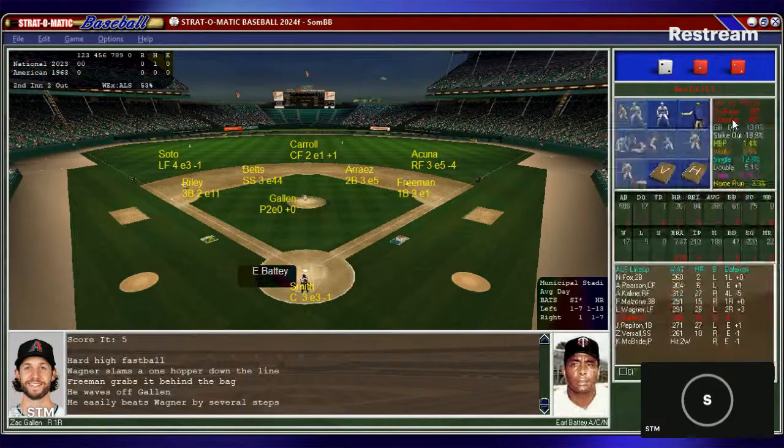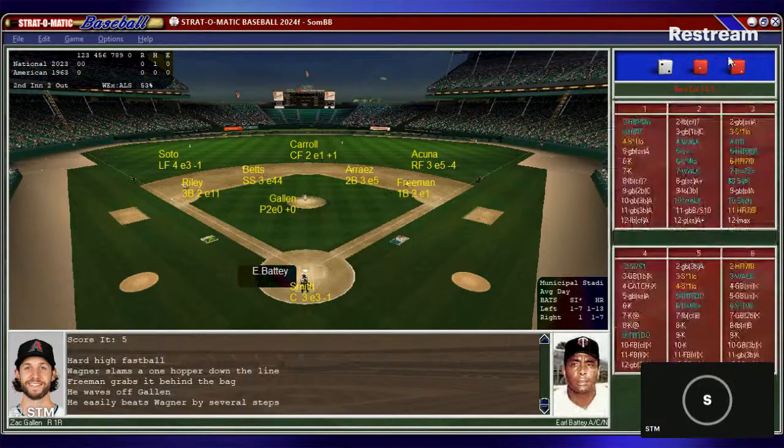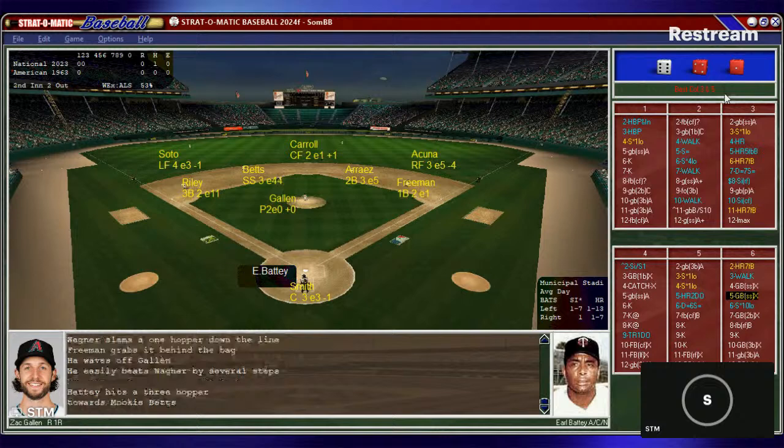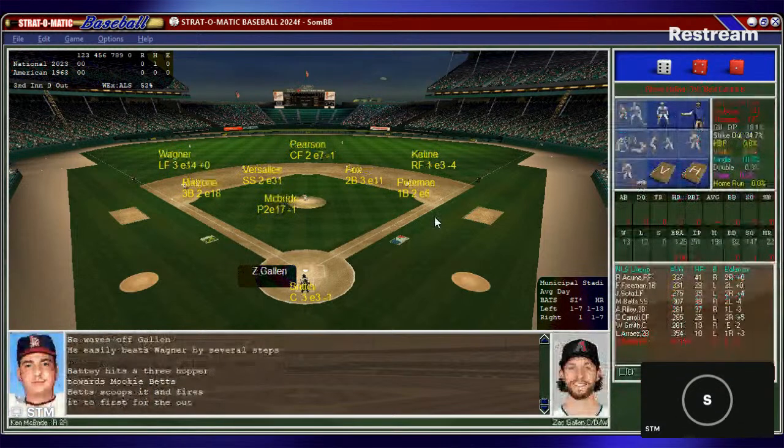And now here's the catcher, Earl Battey. .285 hitter, 26 homers, 84 runs batted in. Smith puts down the sign. Gallen from the rubber toes it up, and the windup, the pitch. And that's going to be a ground ball. Smith hits it, throws him out, and retires the side. Two innings of play here in Cleveland. It's National League nothing. It's the National League of 2023 kicking on the American League of 1963. The Time Machine All-Star Classic Challenge.